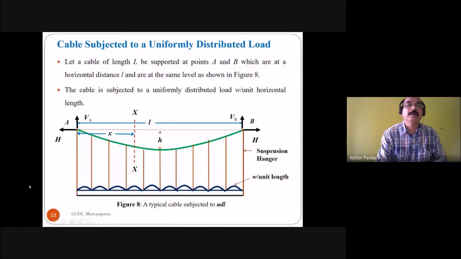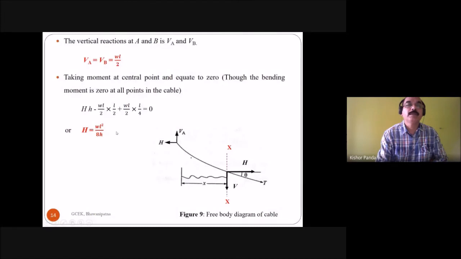This is anti-clockwise, and due to the vertical reaction, the moment is clockwise. And due to this vertical reaction, what is the moment here? VA into L by 2. But you know VA is equal to WL by 2, so WL by 2 into L by 2.